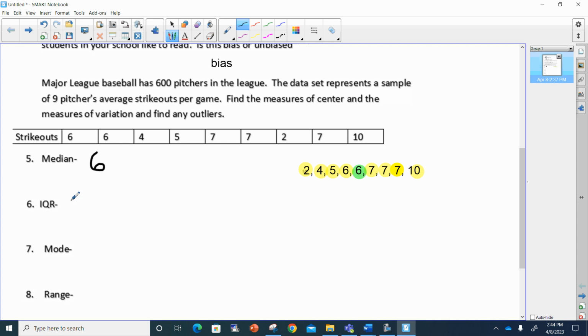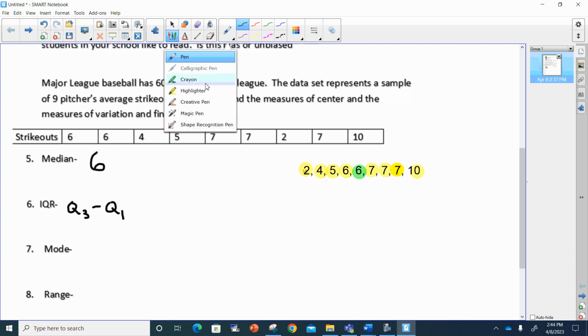Now it says the interquartile range. The interquartile range can be found by taking Q3 minus Q1. So let's write that formula down just to make sure we follow it. This is equal to quartile 3 minus quartile 1. To do that, we have to find Q1 and Q3.